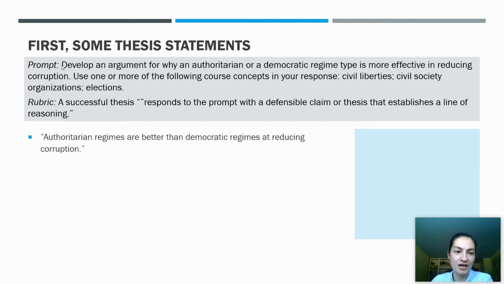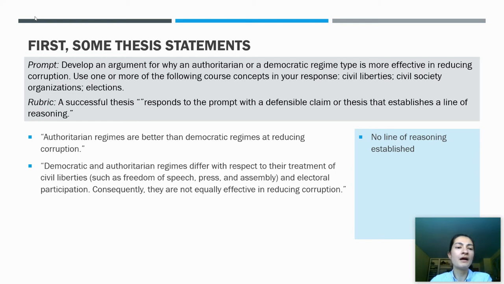The first is pretty basic. Authoritarian regimes are better than democratic regimes at reducing corruption. And if I look back to my rubric language, I find that that does two things, but not the third. It does respond to the prompt, and I know that because it uses almost all the words from the prompt. It does make a defensible claim or thesis because it takes a side on the question posed by the prompt, but it does not establish a line of reasoning, and I know that because nowhere do I see the word because.